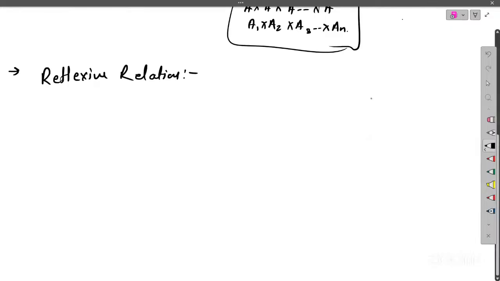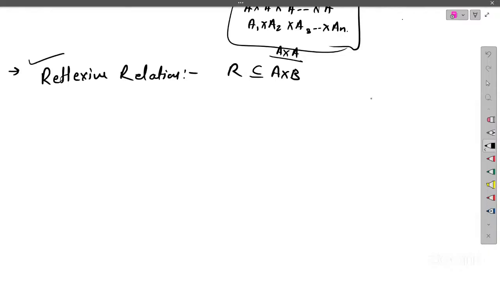Suppose we have a relation on a Cartesian product A cross B. In up to 90% of cases, a reflexive relation is defined on the same set, that is A cross A. There are some cases where the relation is defined on two different sets when we want to talk about reflexivity. Suppose R is a subset of A cross B. Then we say R is a reflexive relation if this statement is true.